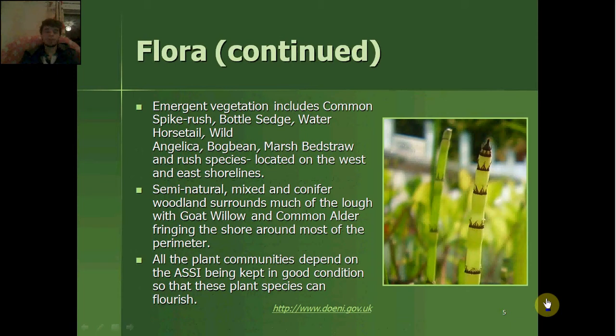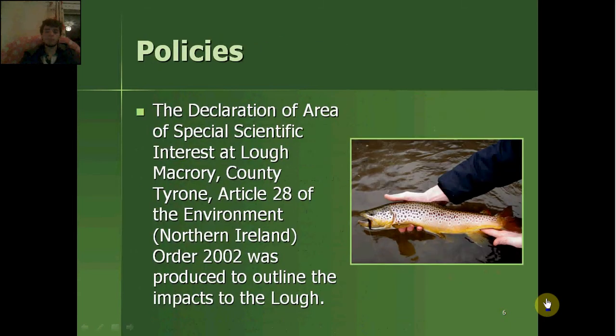Semi-natural mixed and conifer woodlands surround much of the loch, with goat willow and common alder fringing the shore around most of the perimeter. All the plant communities depend on the ASSI being kept in good condition so that these plant species can flourish.